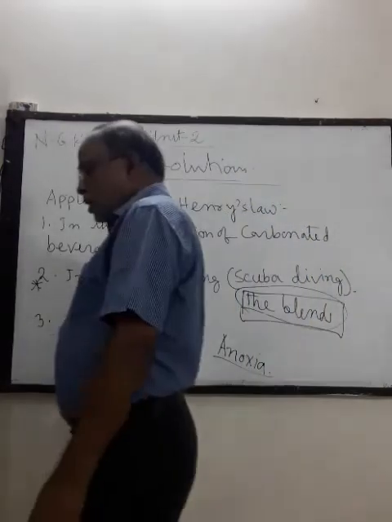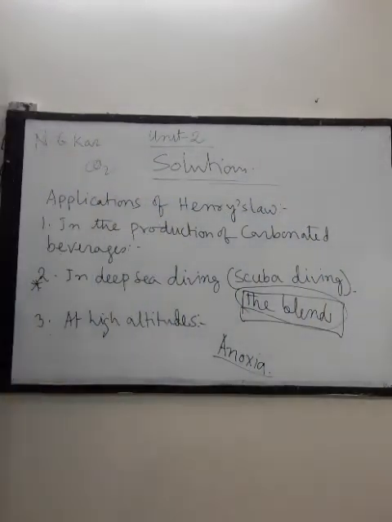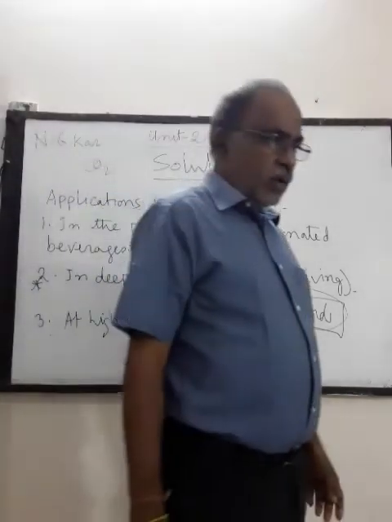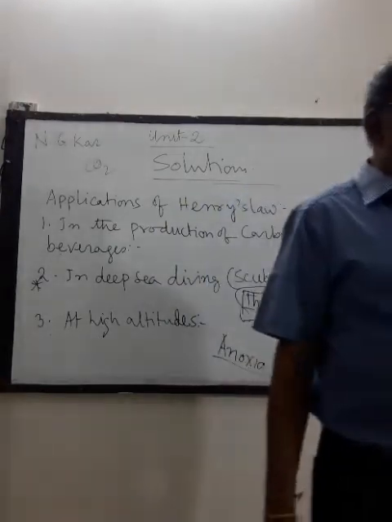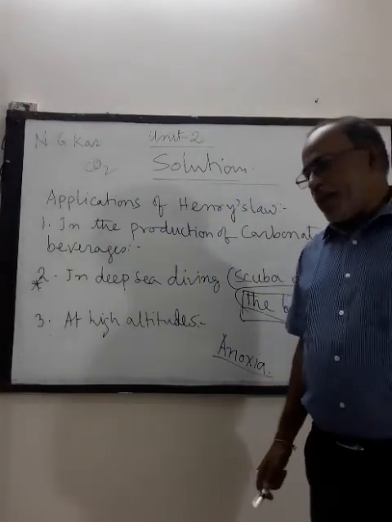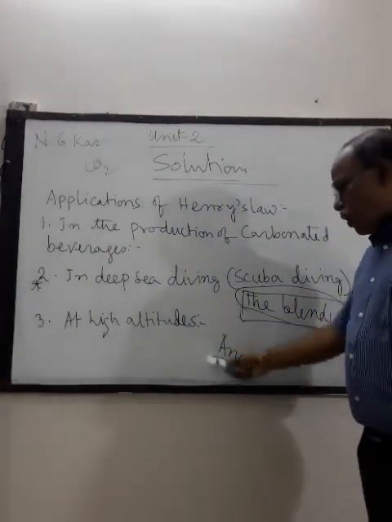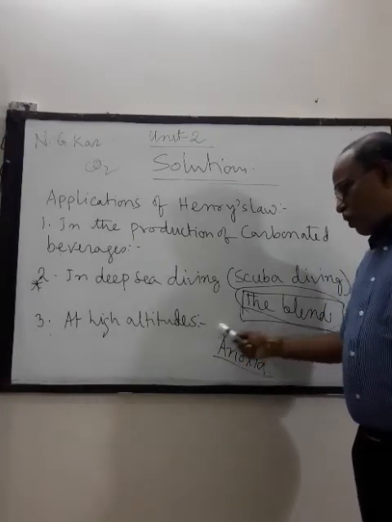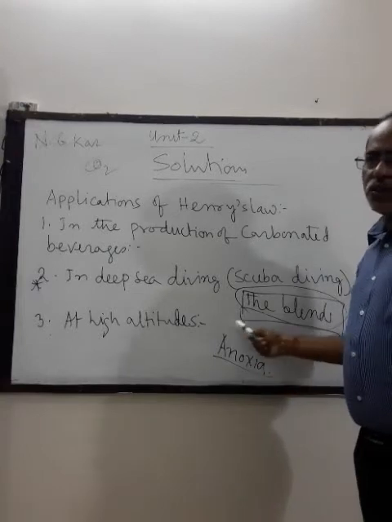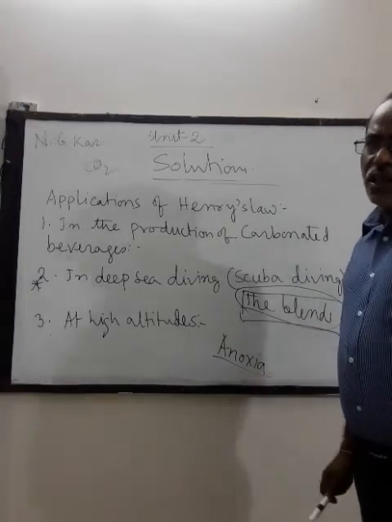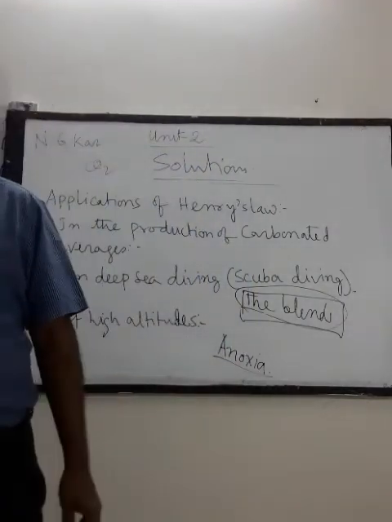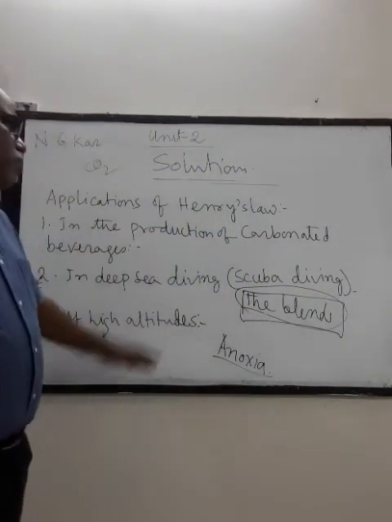So less oxygen, or lower partial pressure of oxygen at high altitude, makes climbers unable to think and become weak, and this condition is called anoxia. So anoxia is a condition at high altitude which results in inability to think and weakness of the body.